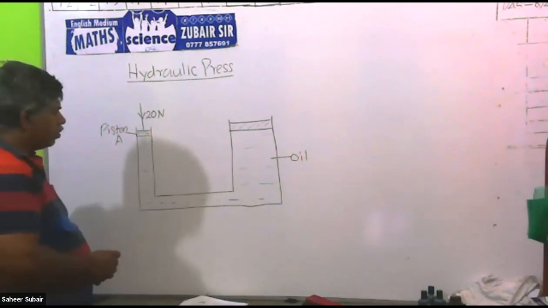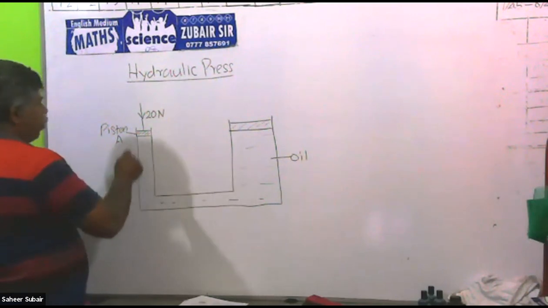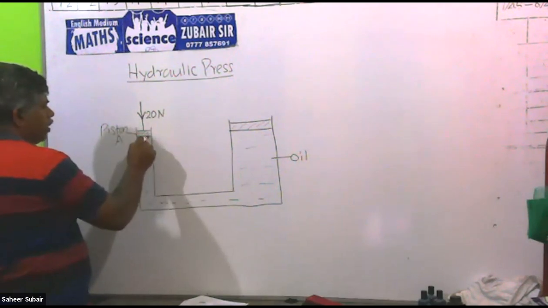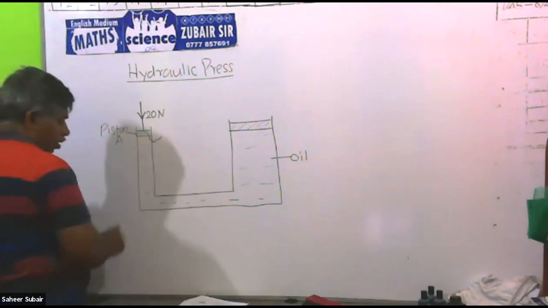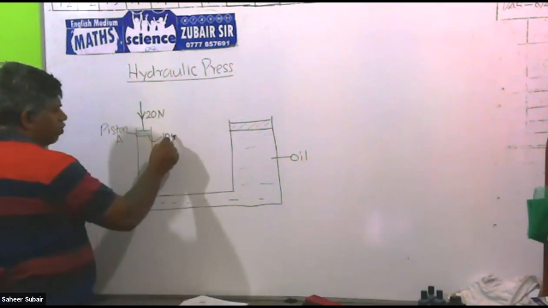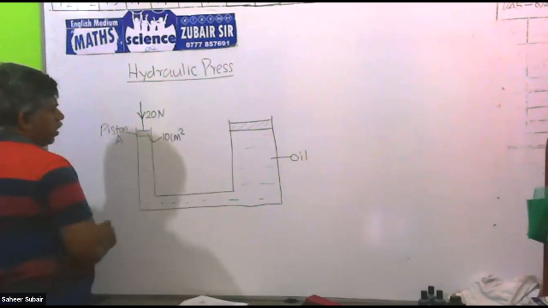Simple force. When you apply 20 Newton force into this, there's an area for this piston. We'll say the area is 10 centimeters squared.